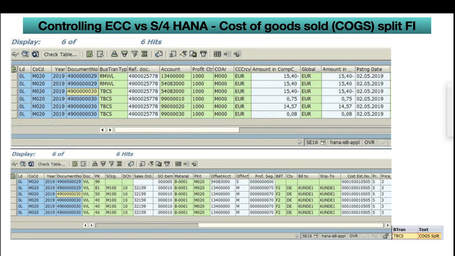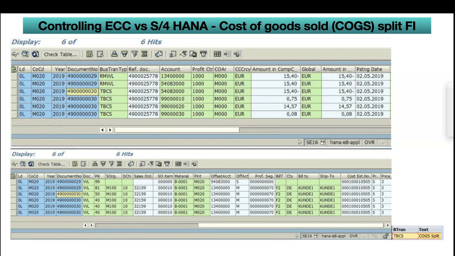Again, this is just a sample screenshot of the ACDOCA table. Here you can see the first set of documents: the first two are line items for the first document, and the next 4 belong to the second document. The business transaction RMWL is a regular one.